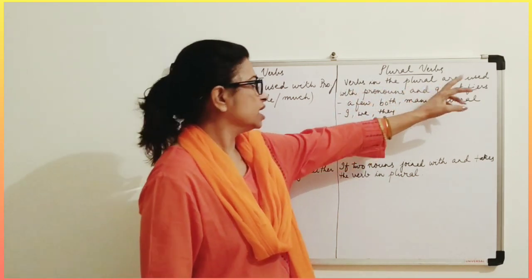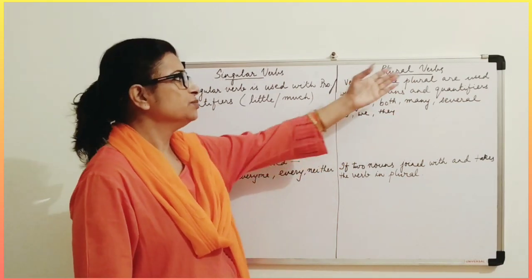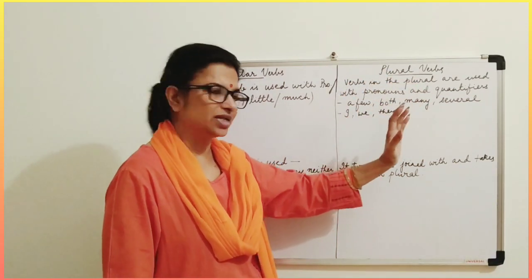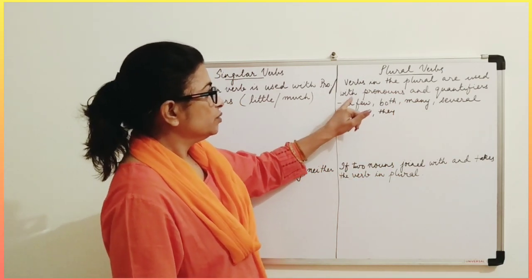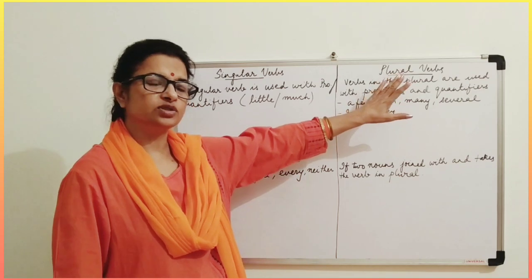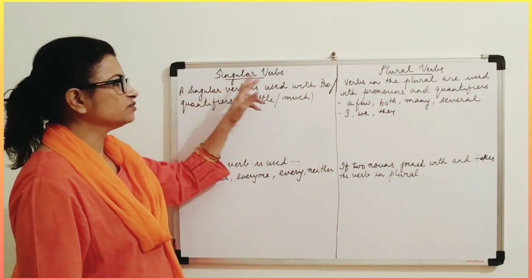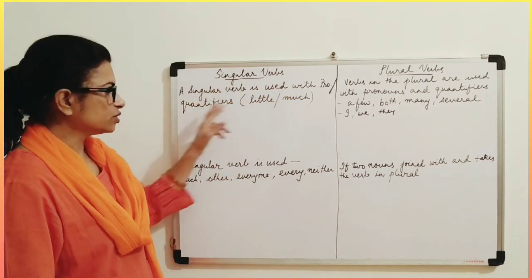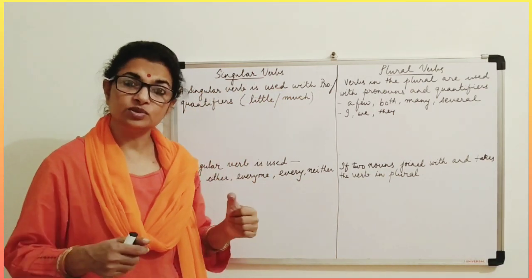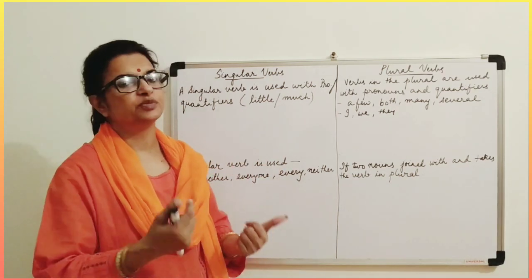Verbs in the plural are used with pronouns and quantifiers. The same thing happens with plural verbs also, both in singular and plural. So even plurals are used with pronouns and quantifiers, whereas even singular verbs are used with pronouns and quantifiers. But then what type of pronouns and what type of quantifiers, that you need to differentiate between both.